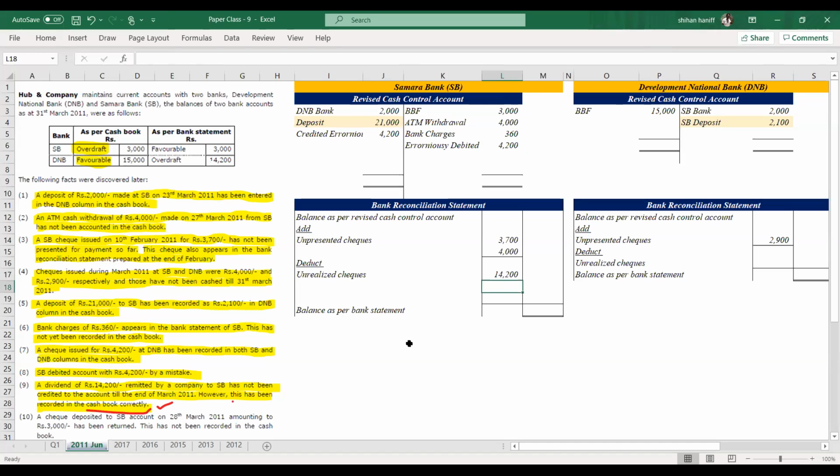Next, there's a question. Don't we credit 4,200 in DNB Bank in question number 7? In number 7, the check issued for 4,200 has been recorded in both SB and DNB. The DNB account is already credited. So again, you don't need to credit. We do only the correction entry. Right? It's not a direct deposit. It's an unrealized check.